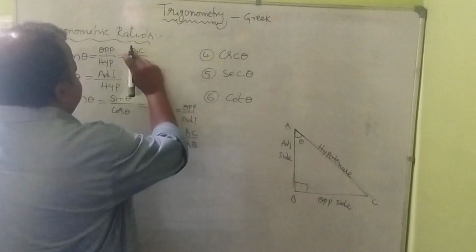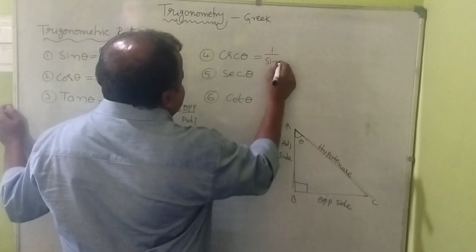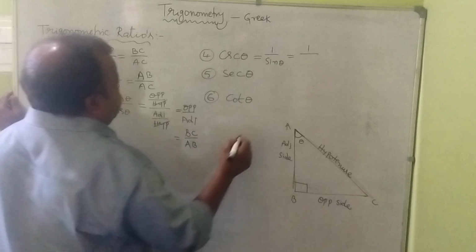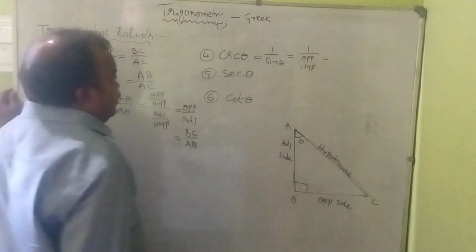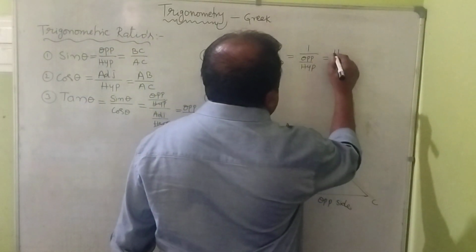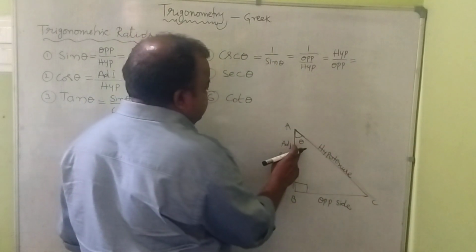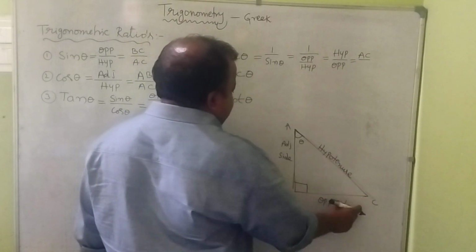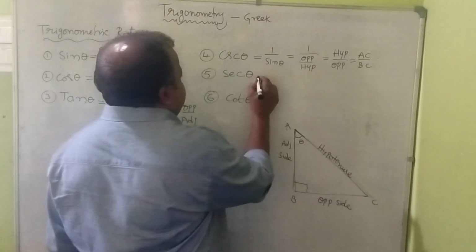Now cosecant. The reciprocal of sin theta is cosecant, so we write 1 by sin theta. Sin theta is opposite by hypotenuse, so 1 by opposite by hypotenuse. Taking the reciprocal, we write hypotenuse by opposite. The hypotenuse is fixed, so AC, and opposite is BC according to the angle theta.